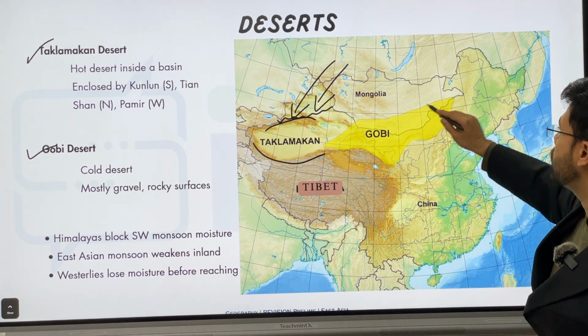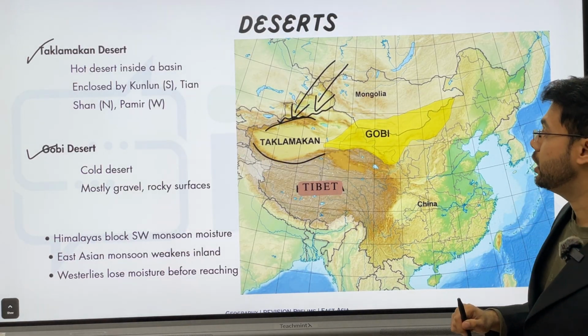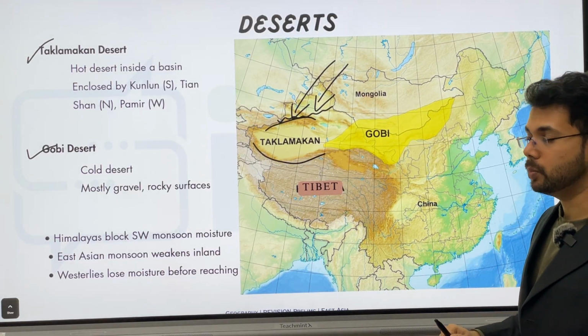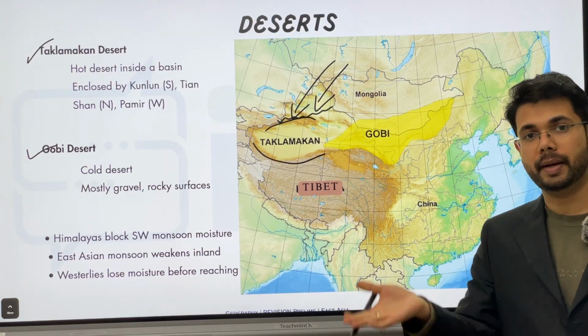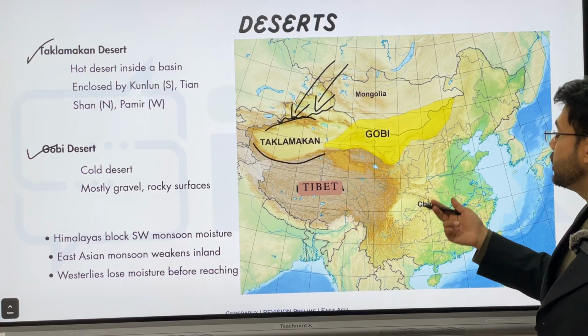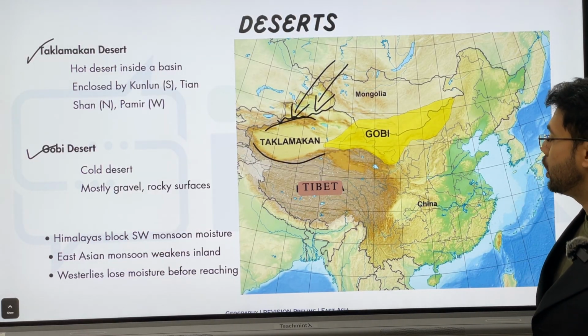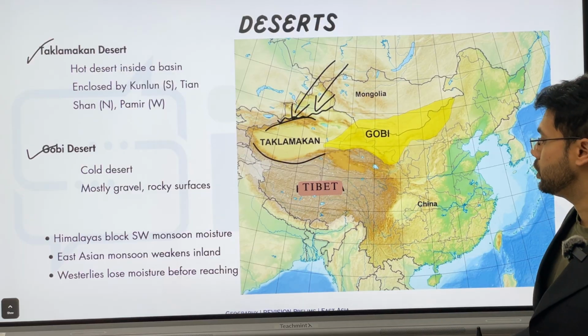But Gobi Desert does not have that protection, hence it is exposed. Second is the elevation. Taklamakan is much below. Gobi Desert is more like a plateau. So it gets extremely cold, and also it faces the fierce Siberian winds, while Taklamakan remains a hot desert.